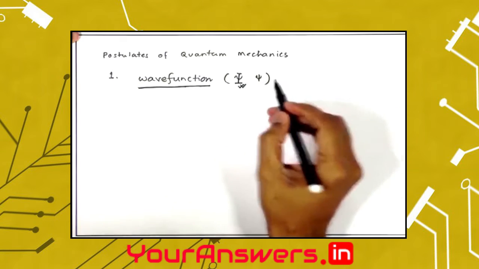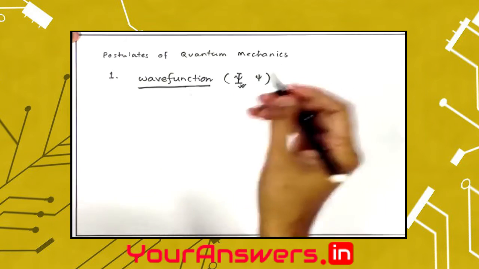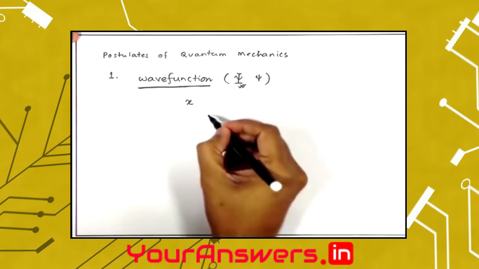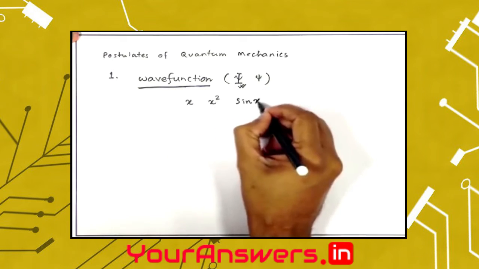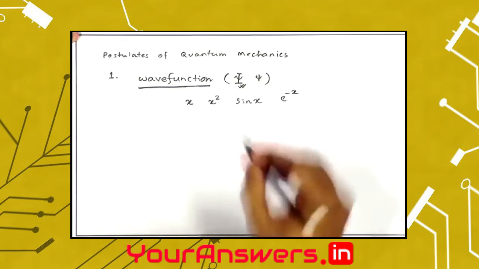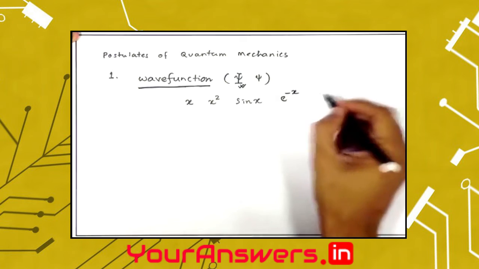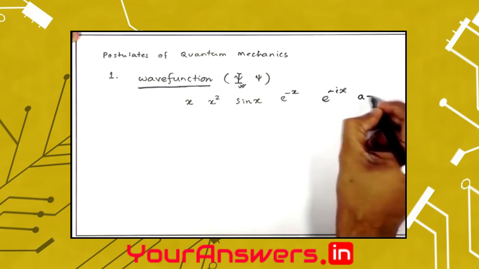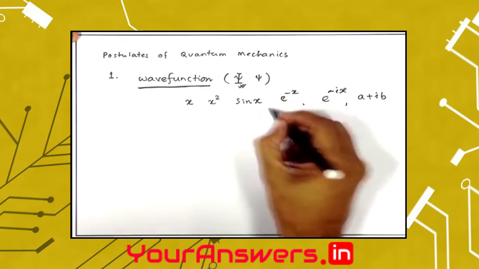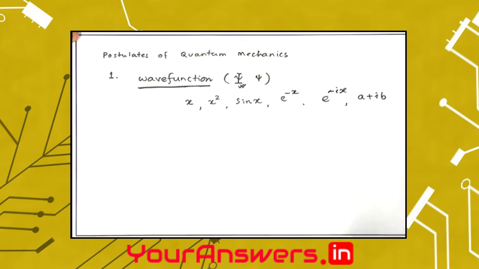This wave function can be a simple function. Let's say it can be as simple as a function like x or x squared or sin x or e to the power minus x. It can be real or it can be complex. It can be e to the power minus x, or it can be a plus ib, or it can be a combination of one or many of these functions.